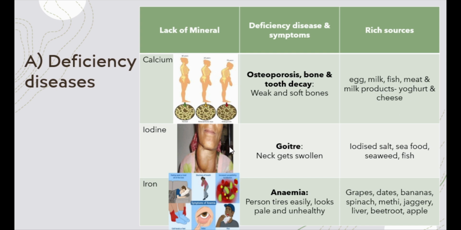Iodine is also an important mineral in our body, responsible for hormone balance. The lack of iodine in the diet causes a condition called goiter, in which the neck is swollen towards one side. The risk of iodine deficiency can be avoided by using iodized salt in food, or having plenty of seafood. Edible seaweeds and fish are also good sources of iodine in our food.